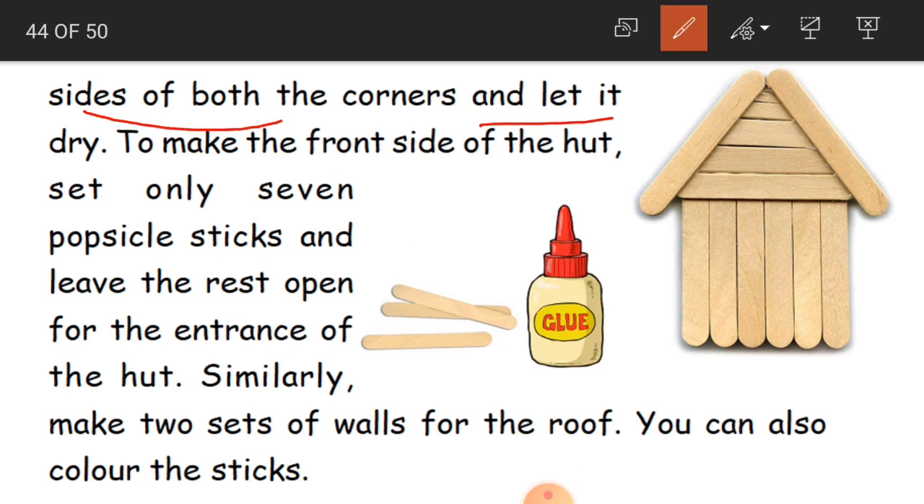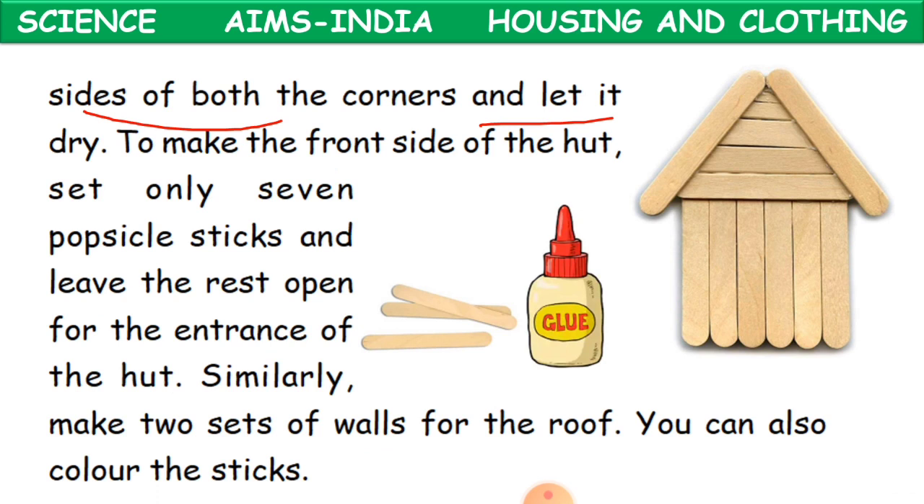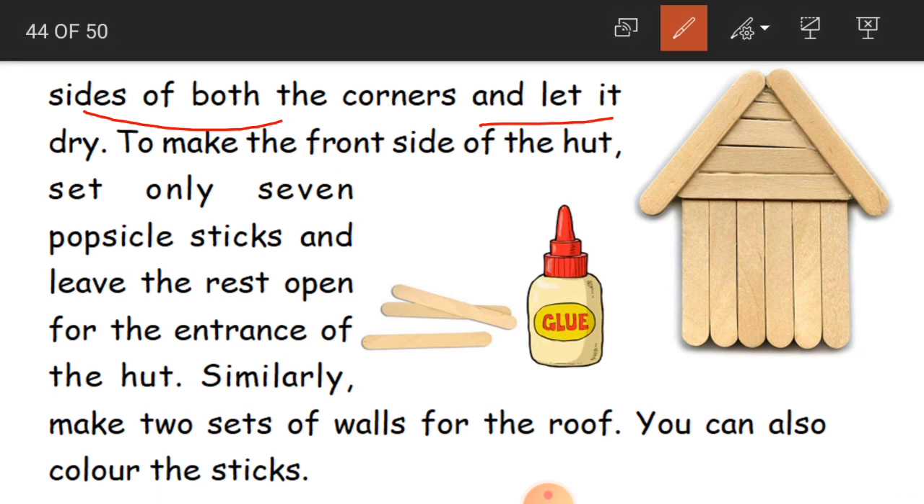See, are you able to understand? So first you have to take these popsicle sticks and then you have to join them together. Then you are able to get the back wall of the hut. Clear, children? In the same way, make the side walls also. Then stick the sides of both the corners with the help of this glue. Have you seen here? They have stuck everything.